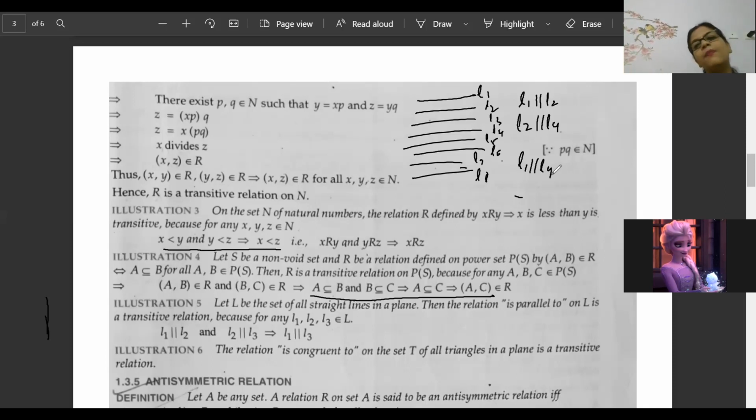So all parallel lines are transitive, symmetric, and reflexive. A set of parallel lines is reflexive also, symmetric also, transitive also. So in the exam, if they say a set of parallel lines is there, is it an equivalence? You will say it is an equivalence, because it is reflexive, symmetric, and transitive. Three important conditions in equivalence.